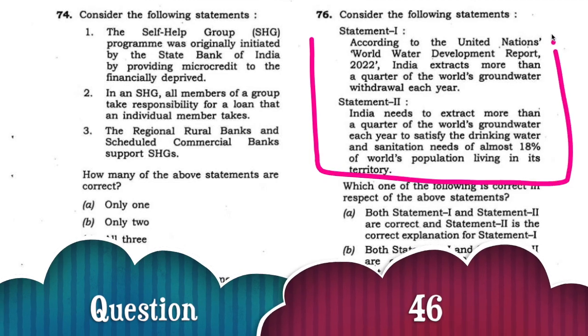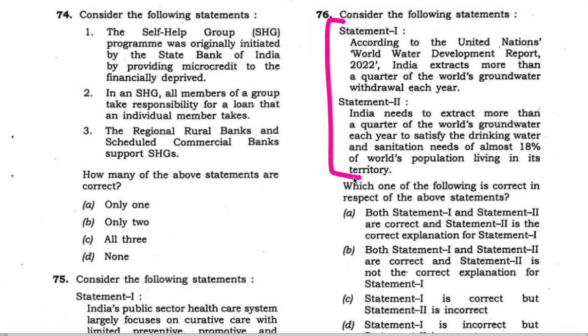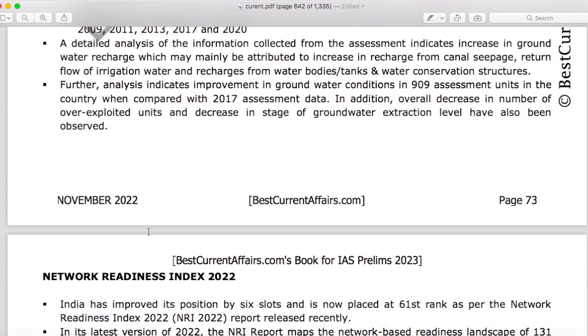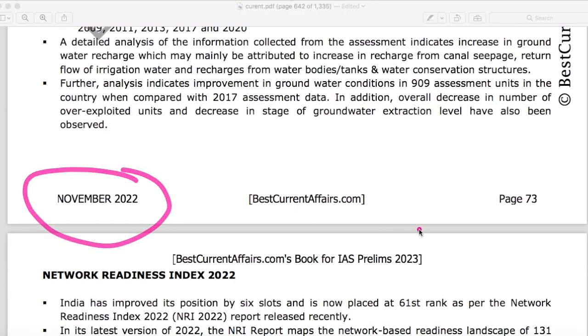Next question, consider the following statements. 2 statements are given. Now take the second statement first, that India needs to extract more than a quarter of world's groundwater each year to satisfy the drinking water and sanitation needs of almost 18% of world's population living in its territory. This statement is wrong. Now see, this is our November 2022 current affairs book, page number 73.